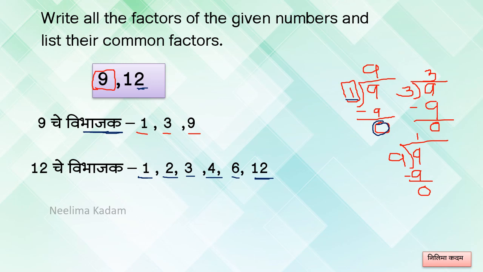Now dear students, one more thing I will tell you. See here. After finding out factors, you have to check whether the factors are correct or wrong. So 9 1s are 9 and 3 3s are 9. In this case, 12 1s are 12, 2 6s are 12, 3 4s are 12. You will get the pairs of these factors. Remember. Okay. Here 3 3s are 9. So here we have found out the factors of 9 and 12. So these are the factors of 9 and 12.